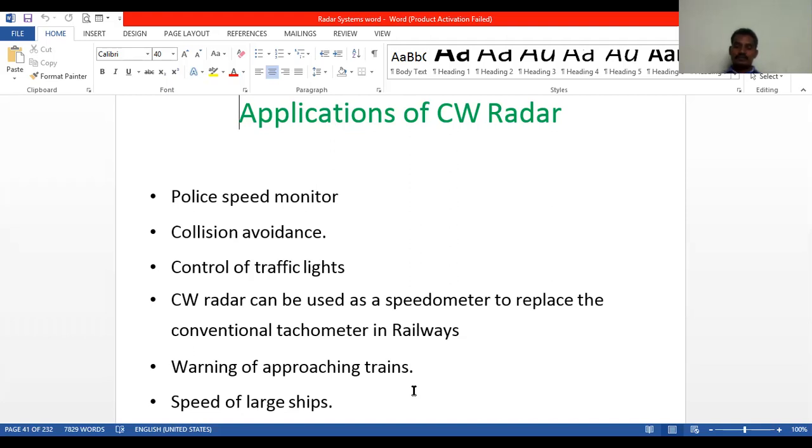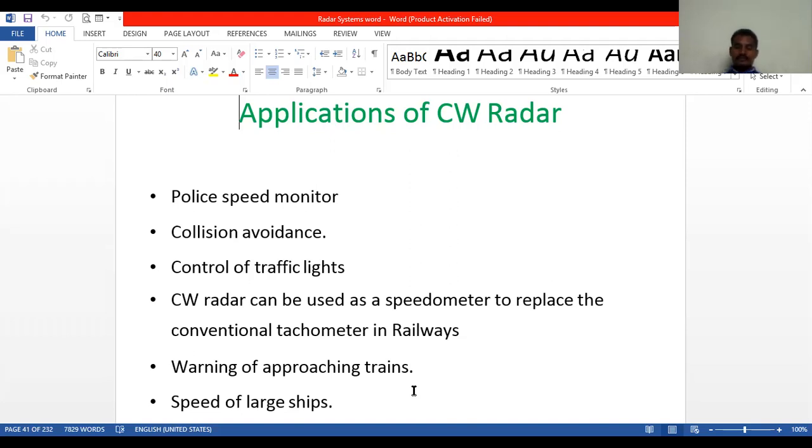It is also used in military applications: for target elimination, and it is well known for detection of low flying aircraft and slow moving objects in war. It is also used to detect the direction of slow motion of objects in wars. The radar is used to determine the velocity of missiles in wars also.